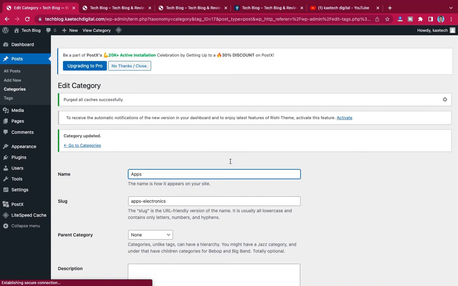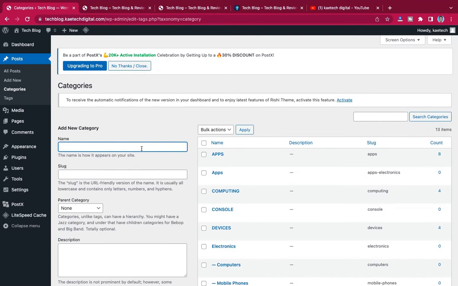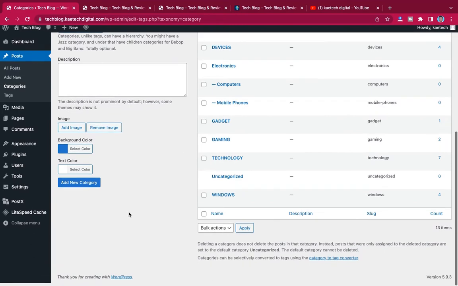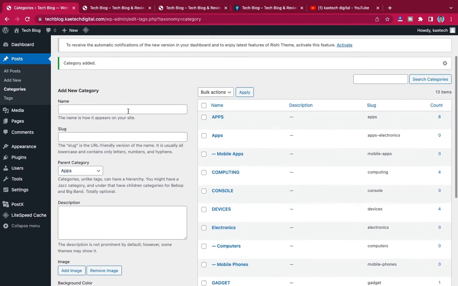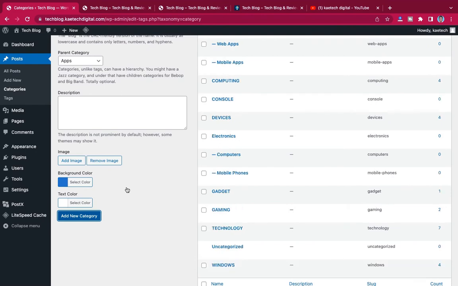Then let me go back to categories, and under the apps, I'm going to create mobile apps. Then I'll put it under it, and I'll also create web apps, and I'll put it under apps. So basically that is how you can create all those things.